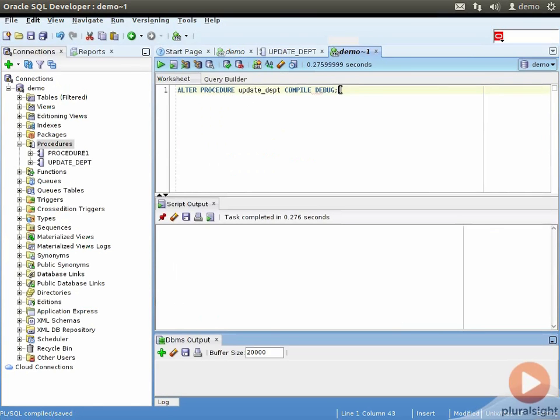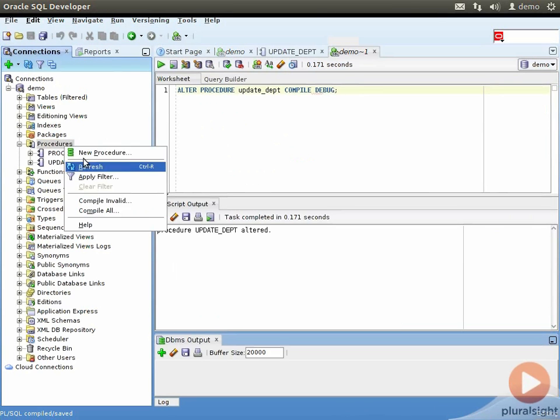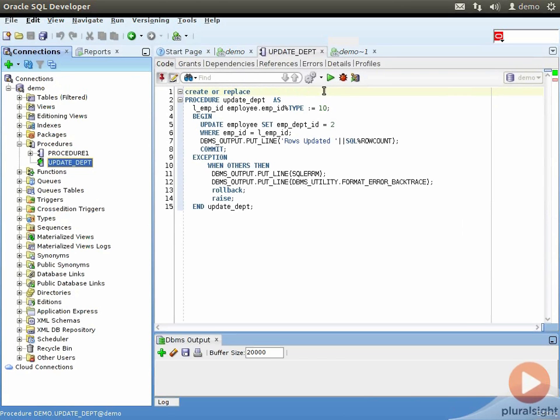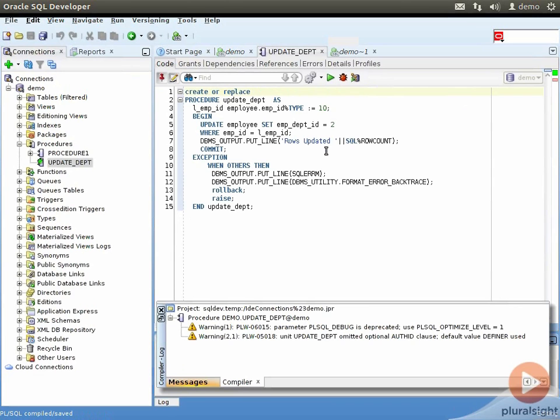Let us now see how we can compile our procedure in the debug mode. There are two ways we can do it. One is by issuing the command alter procedure update_dpt compile debug. Let's do that. Now if you go to the procedure node and refresh it, you will see the green sign against our update department procedure, which indicates the debug mode compilation. The other way is to go to the procedure directly and then over here choose the compile for debug option, and this will do the same thing.